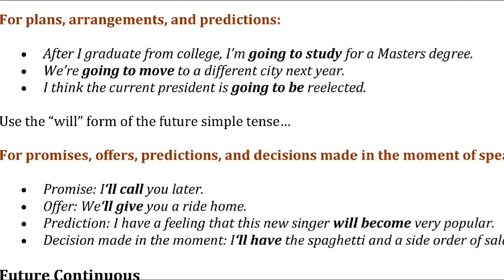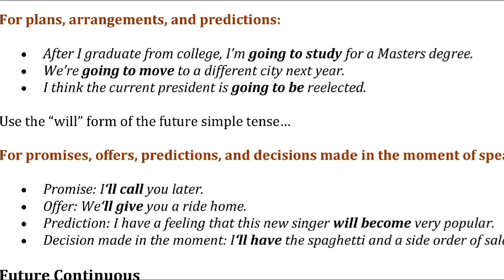So now we'll move to the future tense, and if we take the simple future, there are two types of writing future tense. First one is for plans, arrangement, or predictions. For example, after I graduate from college, I am going to study. Means you are not sure whether you will be able to study or not, but still you are predicting or planning something. We are going to move. I think the current president is going to be re-elected. You are predicting this one, and this can also be used with will.